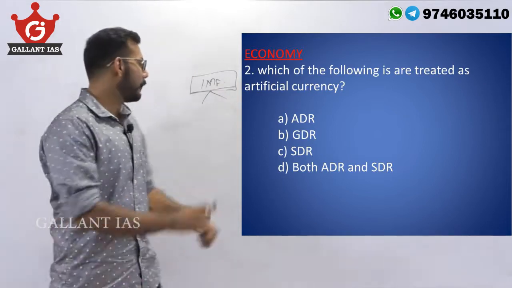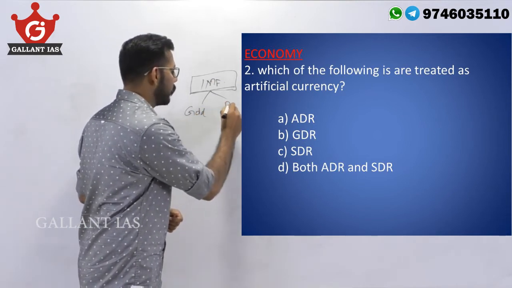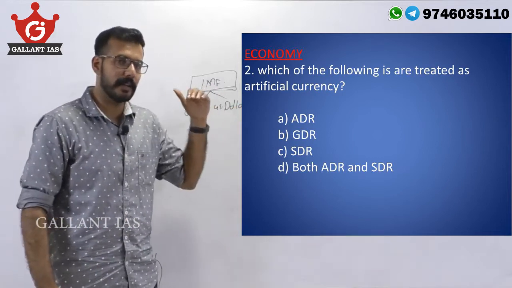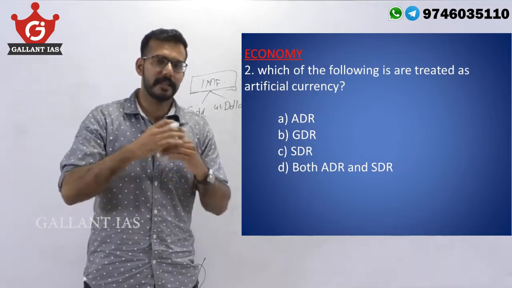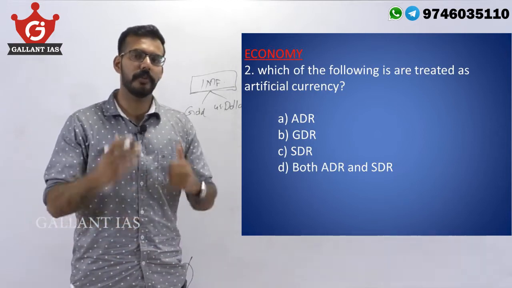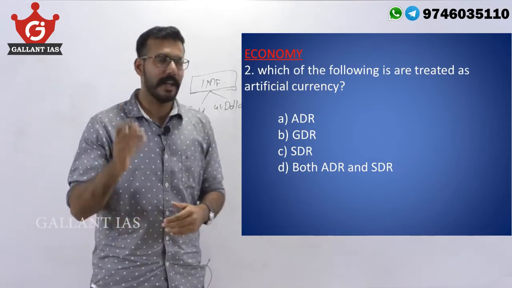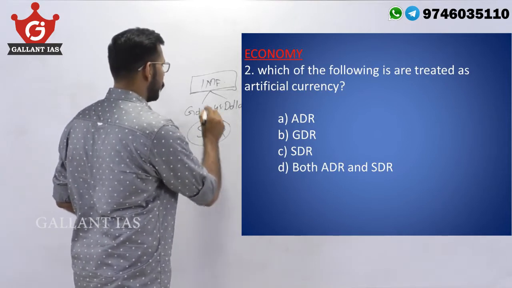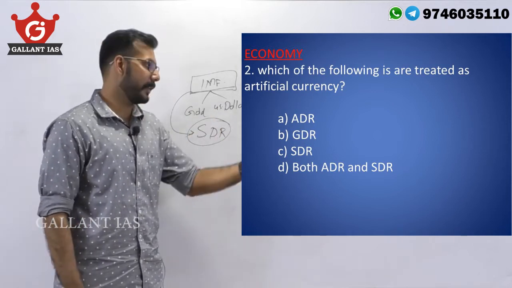The IMF recommended two items, gold and the US dollar. These two were recognized as instruments of international exchange between nations. But trade expanded to such a degree that the availability of both of these was not able to cover the increasing amount of trade. So a new instrument was needed, and the solution was given as special drawing rights. SDR was created by the IMF to supplement gold and the US dollar for international trade.